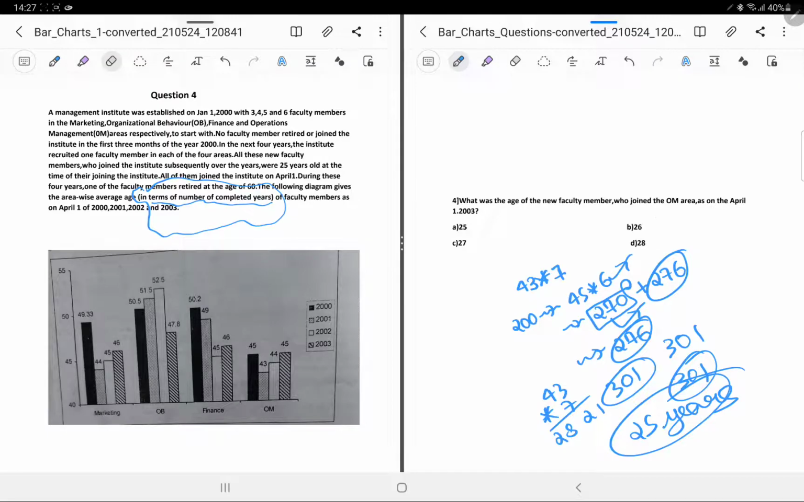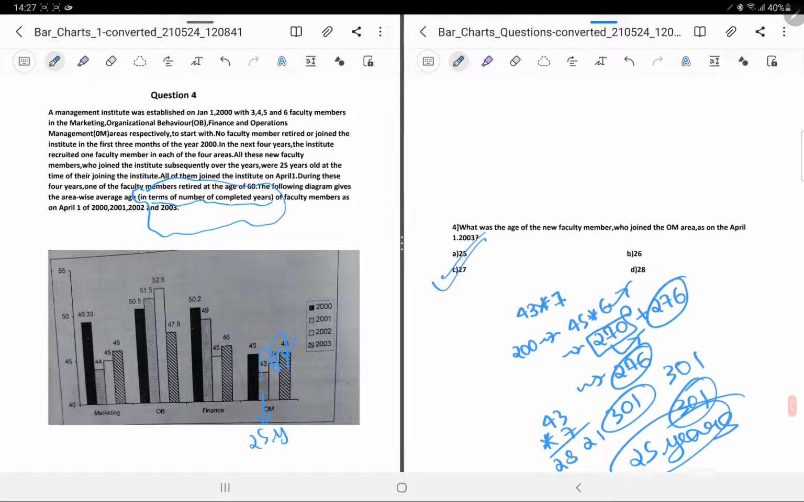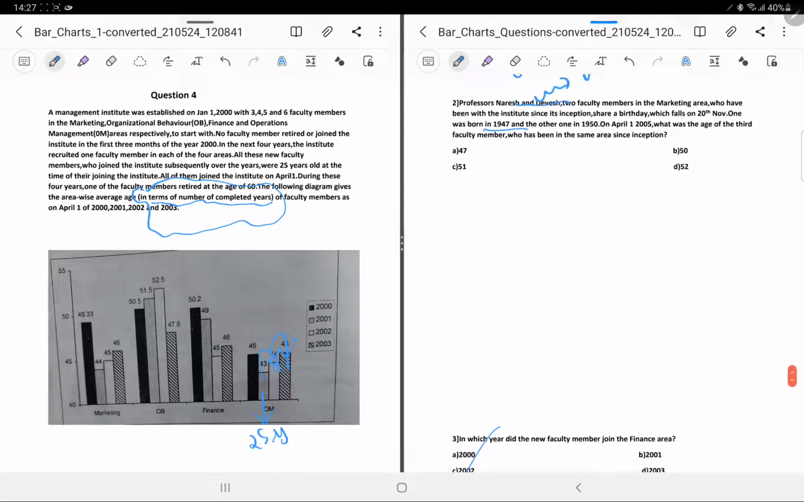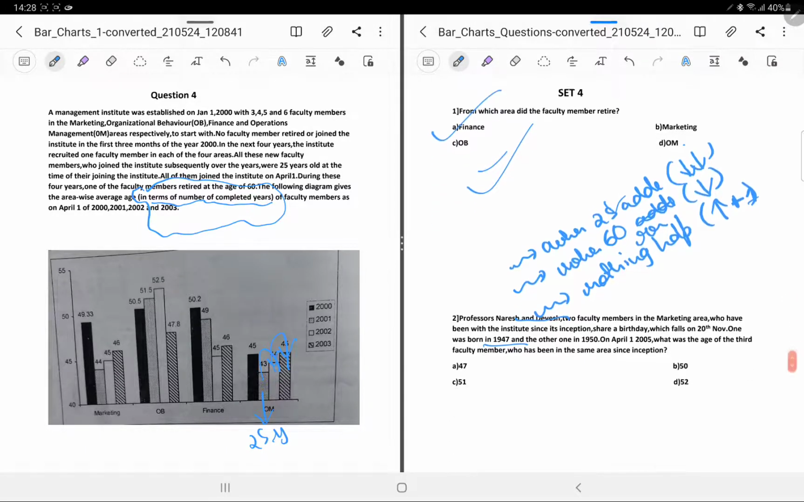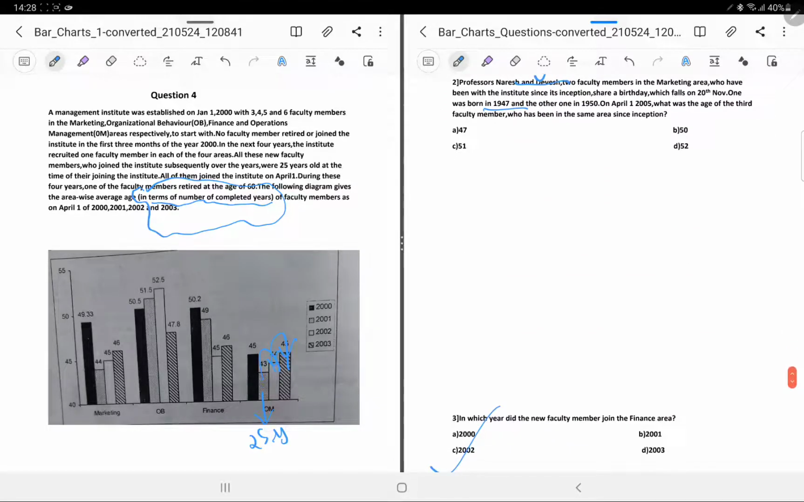What was the age of the new faculty member who joined the OM area as on April 1, 2003? So obviously, see, he joined here and he was 25 years old. So here he would be 26. Here he would be 27. Okay, so the answer is 27. So once you got the concept, and this is something which indeed you'll find in questions like these in CAT. This was an awesome question. Once you got the concept, you could have done all the 4 questions correct.